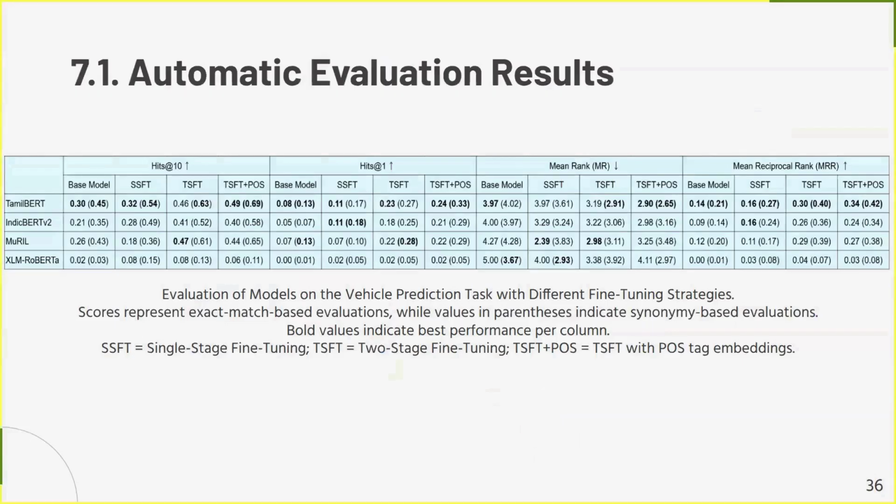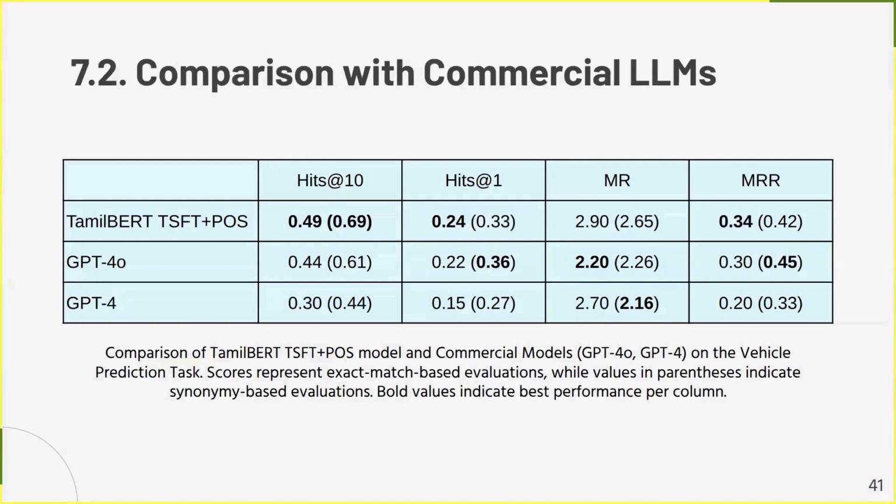The automatic evaluation results show Tamil BERT performing better than the multilingual models and the XLM-R model, which performed very low. When we compare our best performing model, Tamil BERT, with GPT-4o and GPT-4, our best performing model outperformed GPT-4o and GPT-4 in zero-shot settings. In the Hits@10 metric, we can see it got 0.69 with synonym evaluation and 0.49